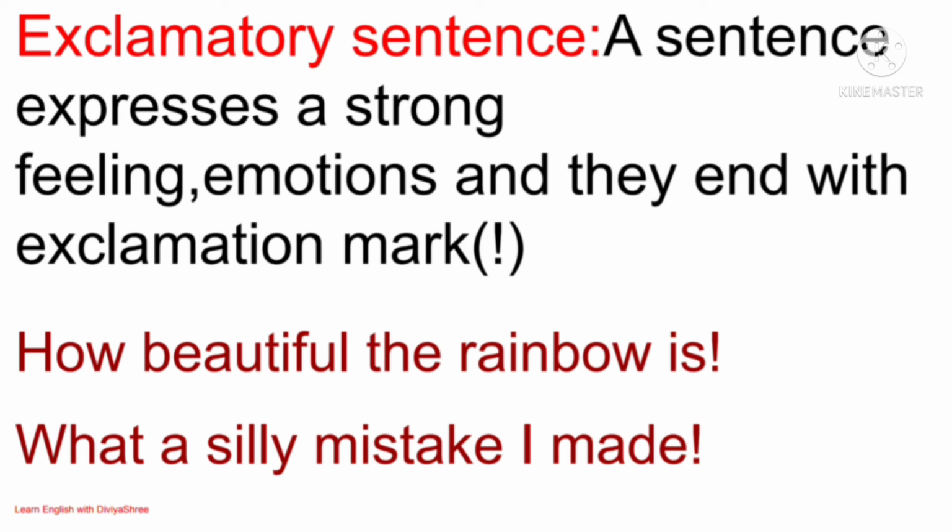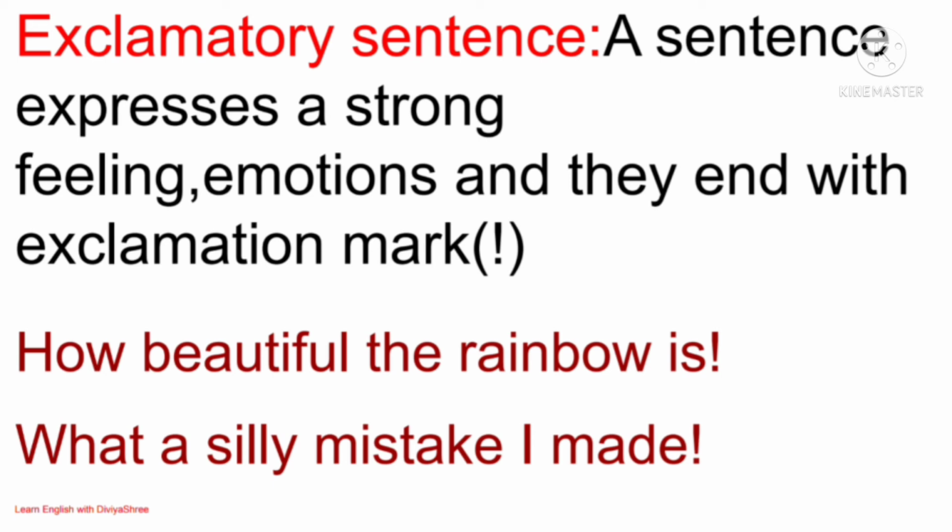So what is an exclamatory sentence? An exclamatory sentence expresses strong feelings and emotions. When you say such sentences, you are expressing your feelings and emotions, and when you end the sentence, you put an exclamation mark at the end. You can see here the symbol of the exclamation mark, given in the bracket. Like when you are very excited and express your feeling with excitement, like "Wow," we can put an exclamation sign at the end of the "wow."